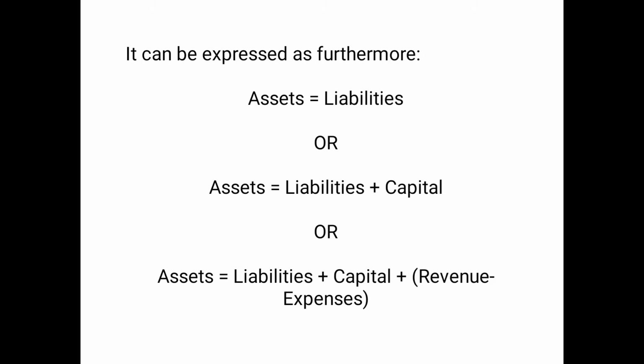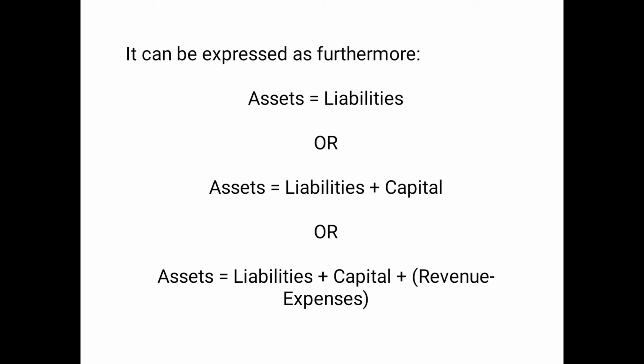It can be expressed as: asset is equal to liabilities, and if we expand it more, asset is equal to liabilities plus capital, because we have already discussed while discussing the terminology chapter that capital is a part of liability, but it is shown separately. And if we expand it further, the final equation becomes asset is equal to liabilities plus capital plus revenue minus expenses. That means we deduct the expenses and we add the revenue to the capital.